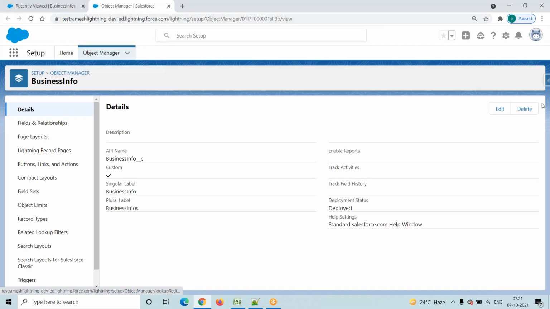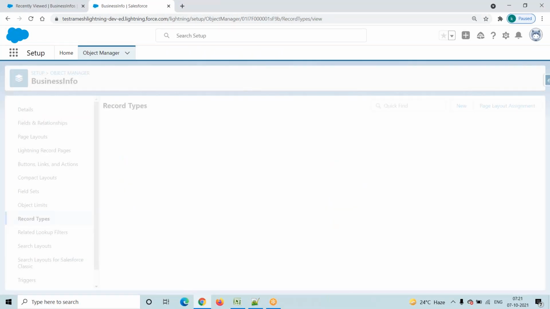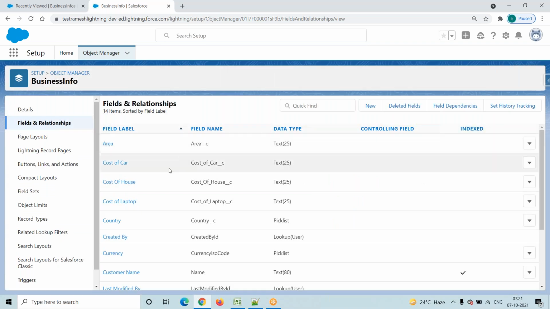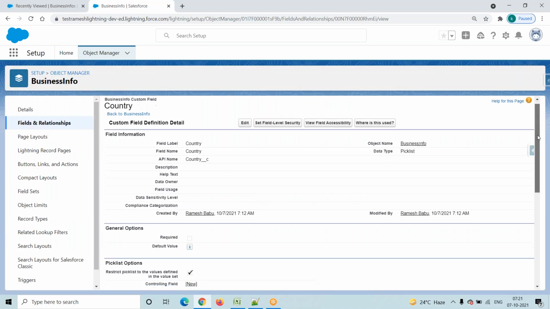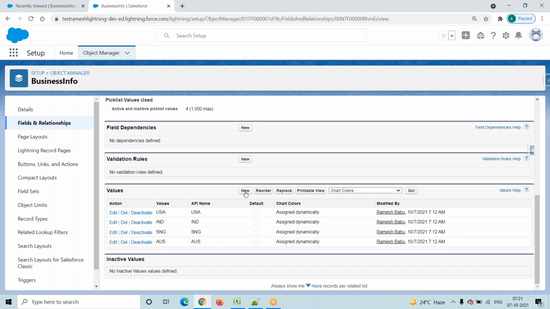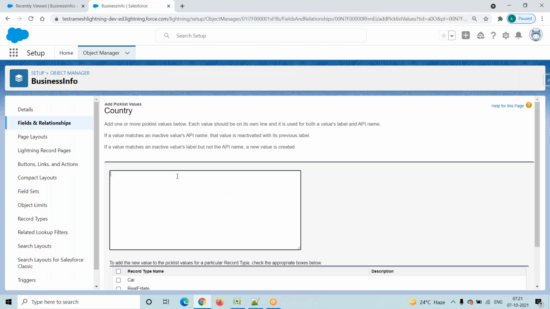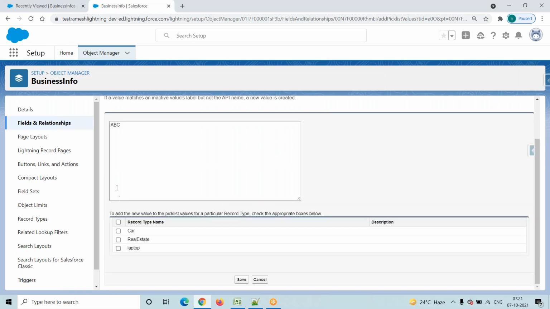Go to fields and relationships, not record types, go to country and click on it. I'm adding one more pick list value. Click on this new one, and I'm adding something like ABC. While adding the pick list value, you have to observe, it asks whether to add this pick list value to all record types. If we select yes, it will automatically add to all record types.